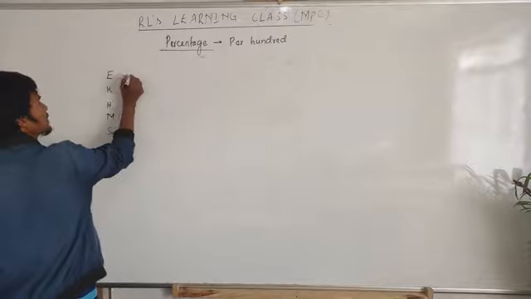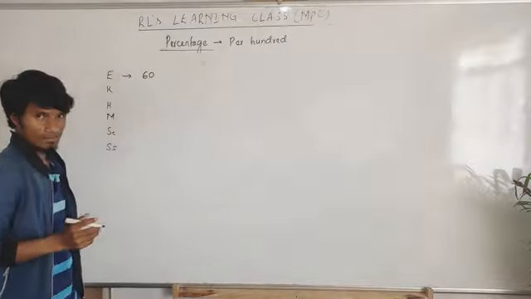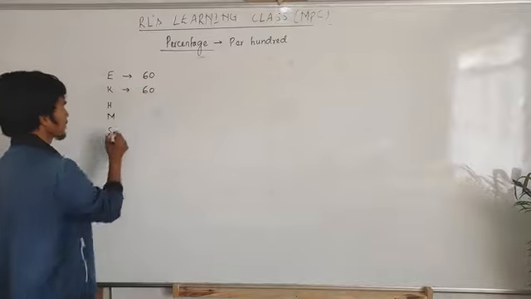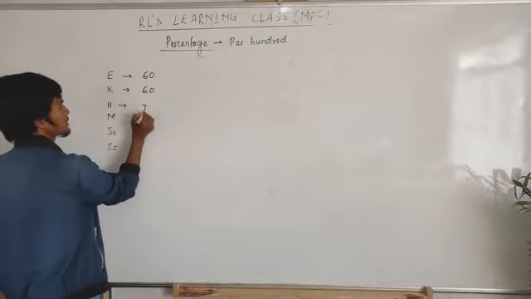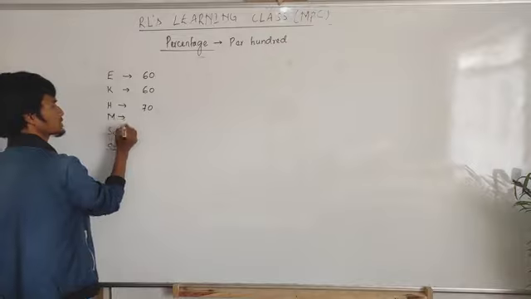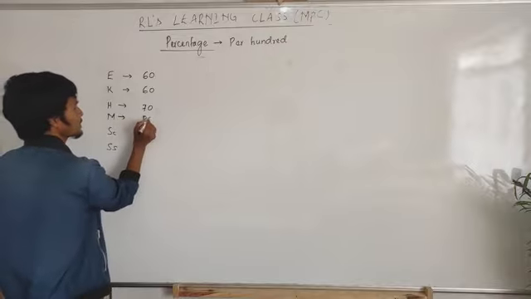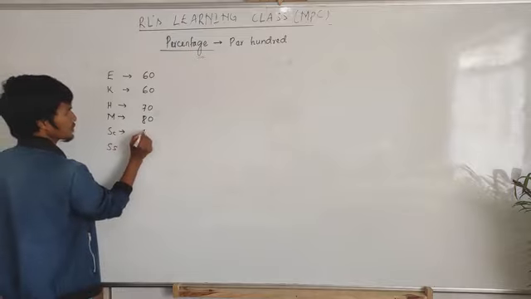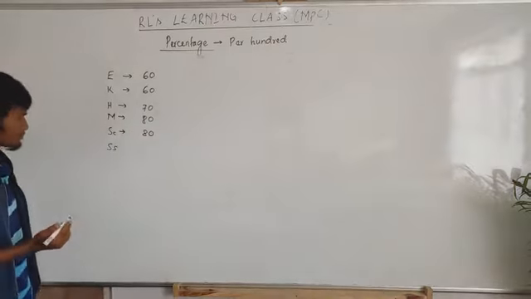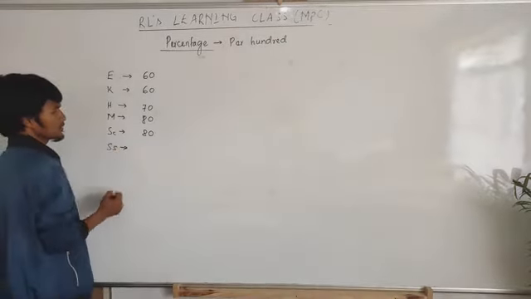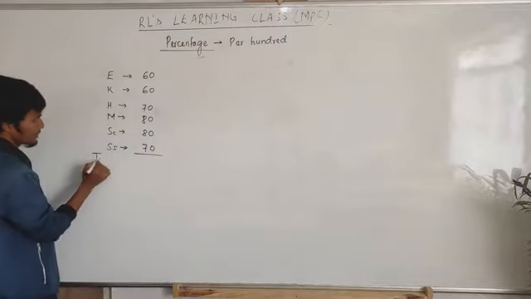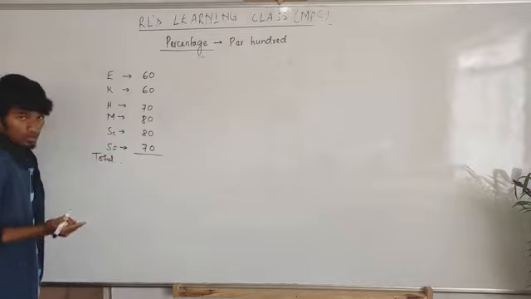Okay, example, English you score 60. Then CASI, again you score 60. Then Health, you score 70. Then Maths, you score 80. And then Science, again you score 80. Then Social, you score 70. Then how much you got here? Total. First you find the total. Now this will be the total score.